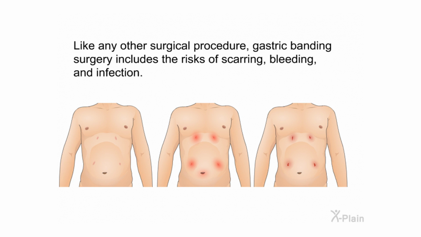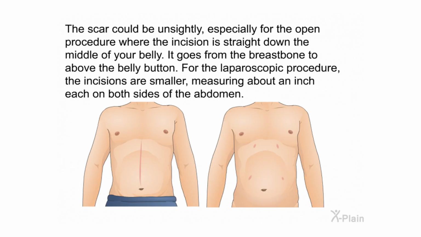Like any other surgical procedure, gastric banding surgery includes the risks of scarring, bleeding, and infection. The scar could be unsightly, especially for the open procedure where the incision is straight down the middle of your belly. It goes from the breastbone to above the belly button. For the laparoscopic operation, the incisions are smaller, measuring about an inch each on both sides of the abdomen.